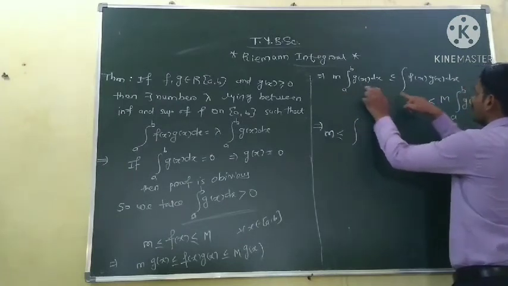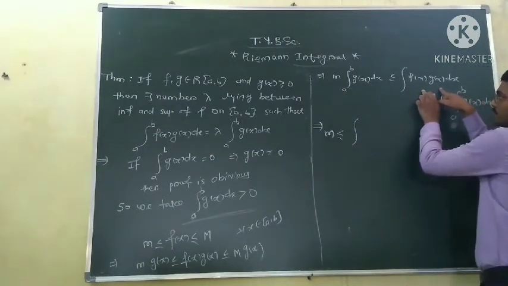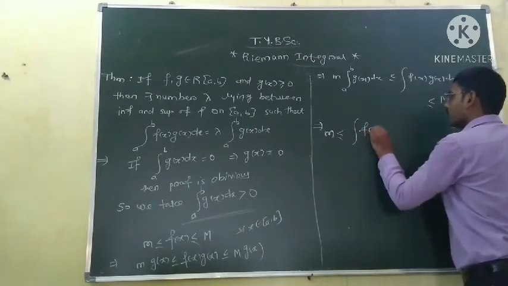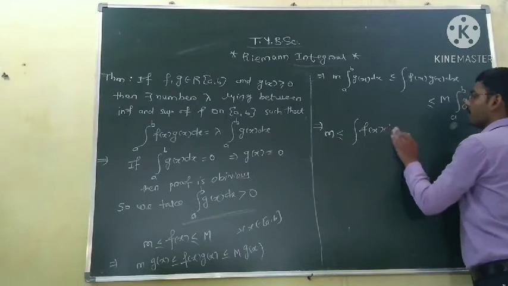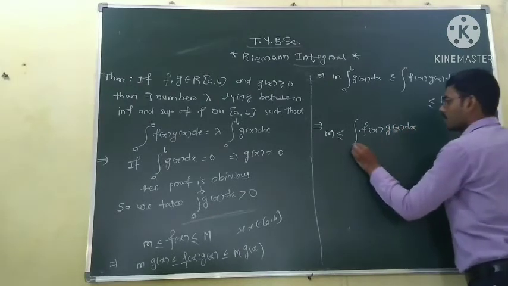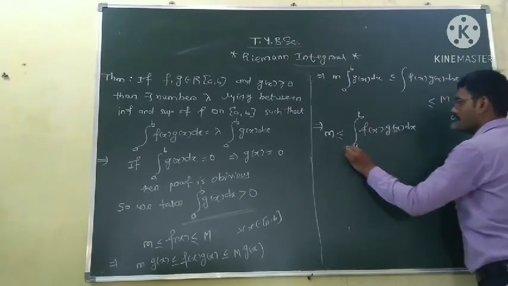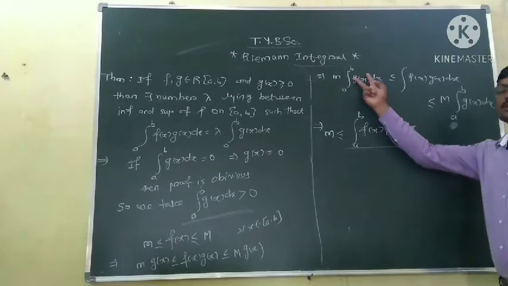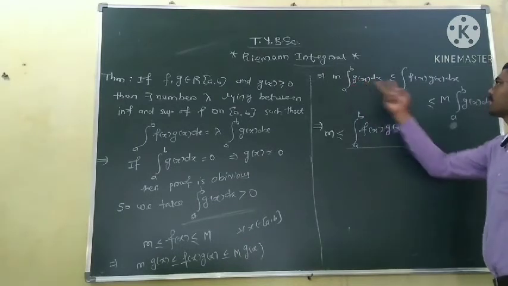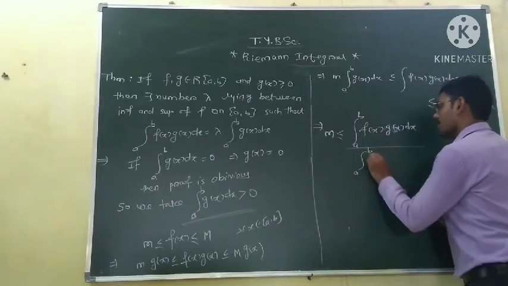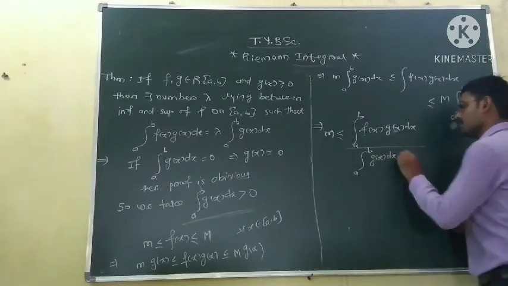This term gets cancelled. So in the numerator there is the integration of f of x into g of x dx from a to b, and in the denominator we divide each term by the integration from a to b of g of x dx. So here this gets cancelled, and here it comes in the denominator, the integration of the function g of x.